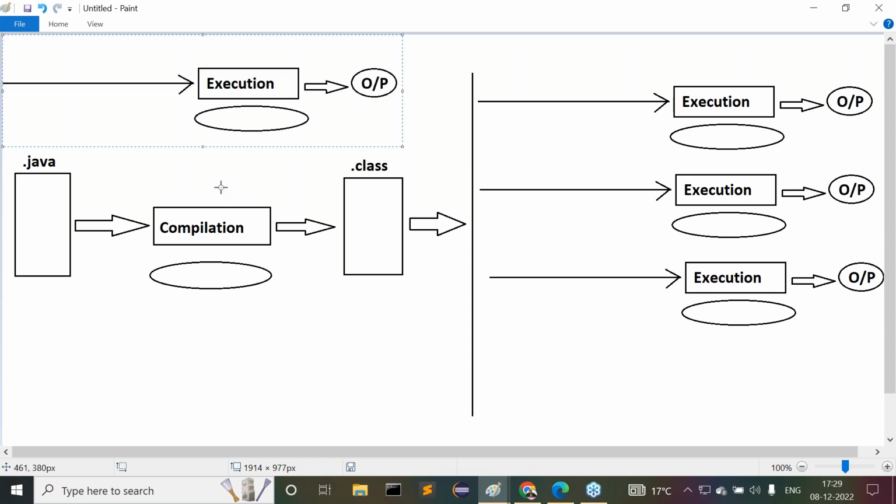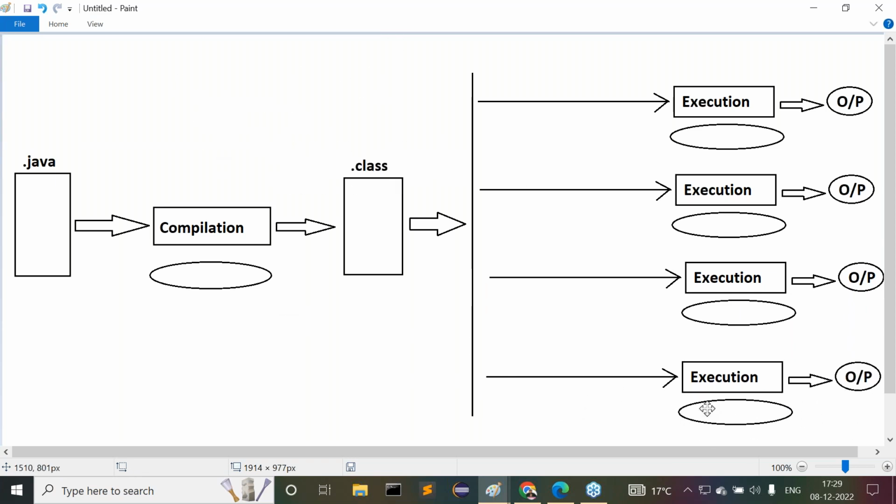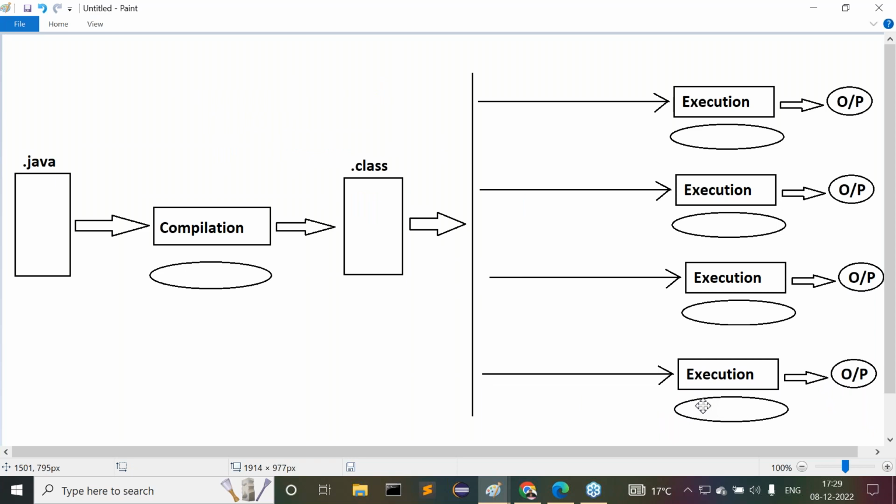One more time, I want to execute this. Overall, how many times did we execute our program here? 4 times we executed our program. How many times did we compile our program? Only one time we compiled our program. All of you are getting my point or not?